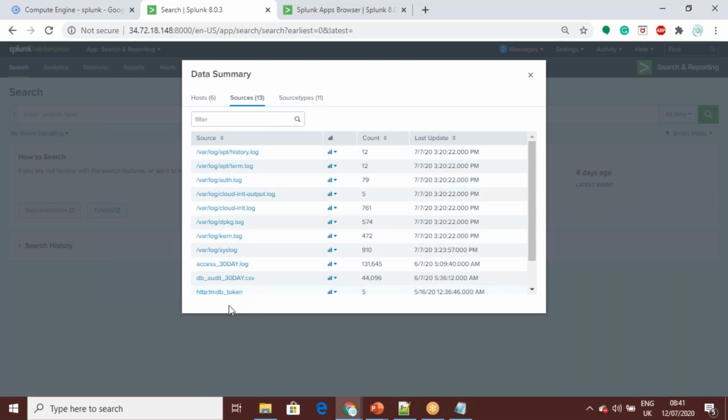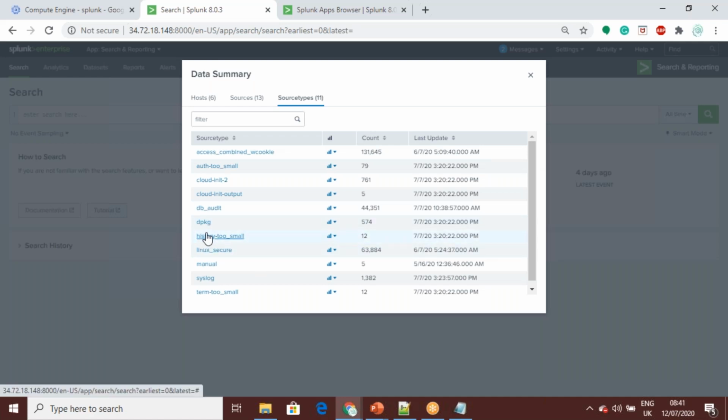You can definitely see what things are getting monitored and where the data is coming from. Source type is another one. What kinds of source types are you using? Is it database related, application or access related, email related, or metrics related? Any kind of source type you can filter with this.